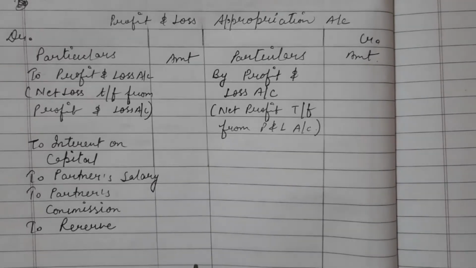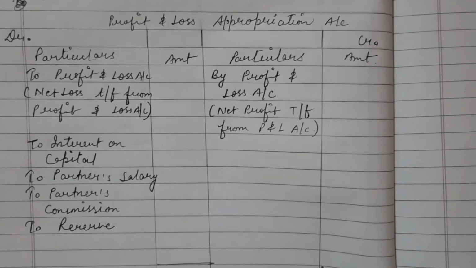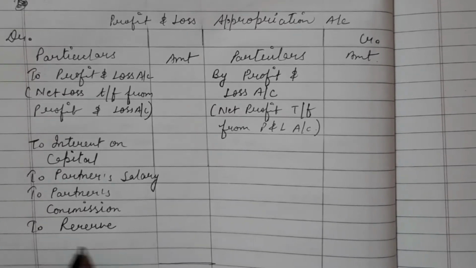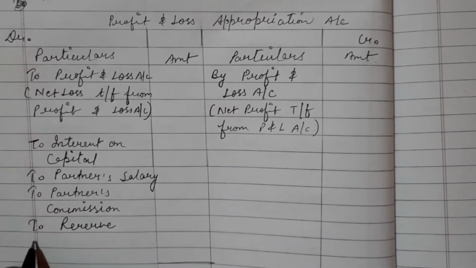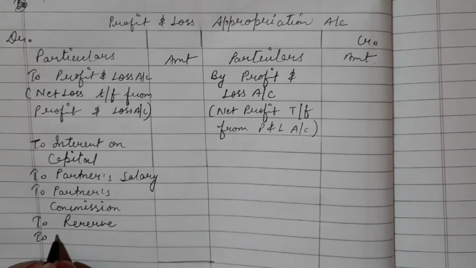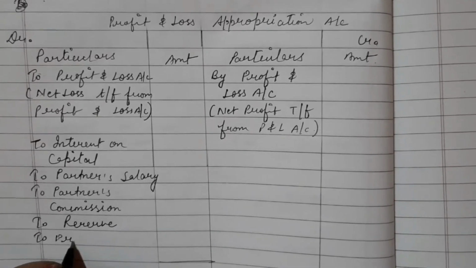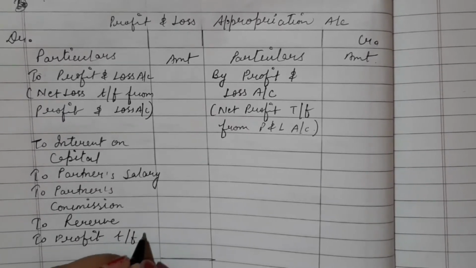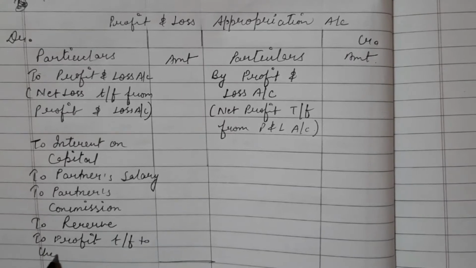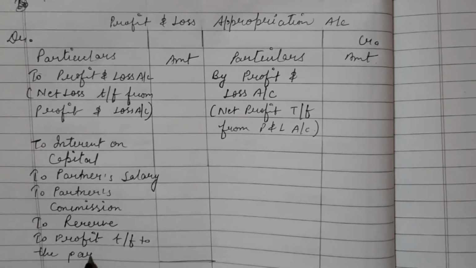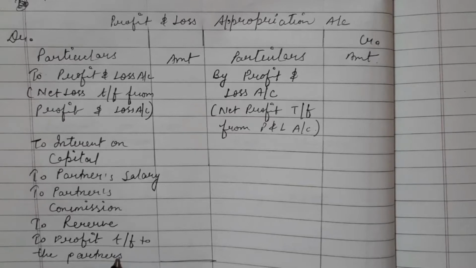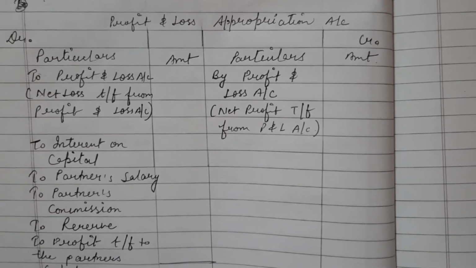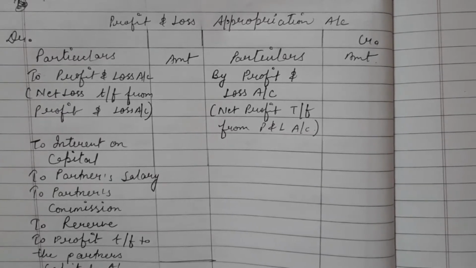And after balancing both of the sides, we will get to profit and transferred to the partner's capital account.